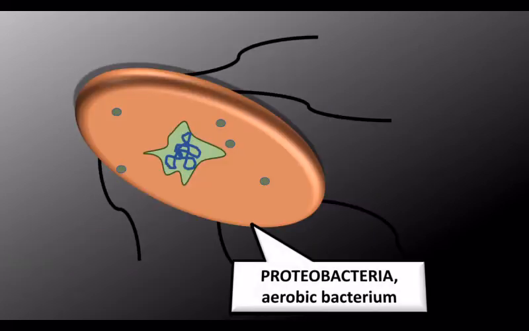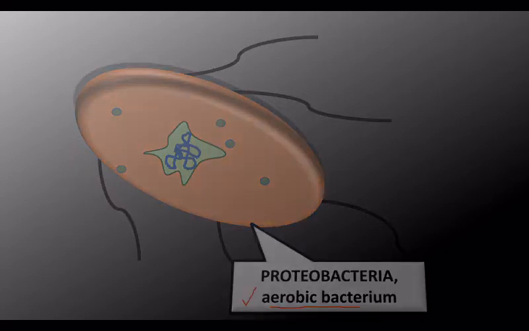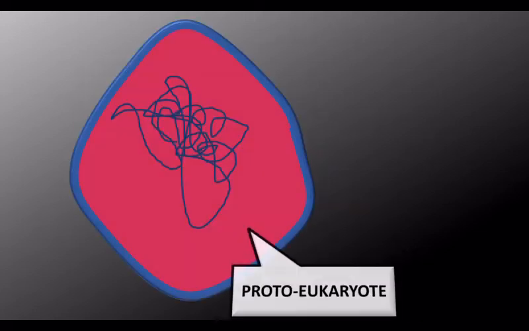Similarly, this is proteobacteria, the aerobic bacterium. It gets ingested into the host organism and it evolves into mitochondria. Cyanobacteria contributes to photosynthesis and proteobacteria contributes to producing ATP, the energy currency of the cell. Now we can see the journey of proto-eukaryote to the present eukaryote.